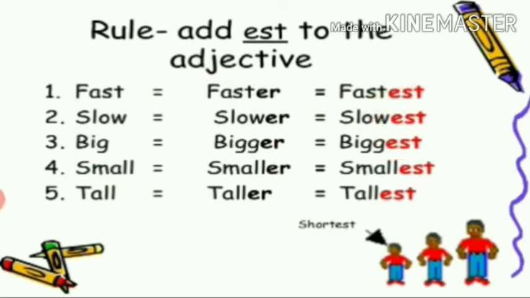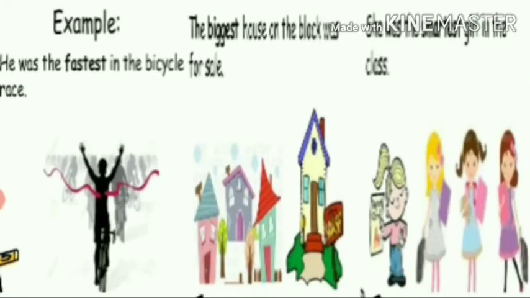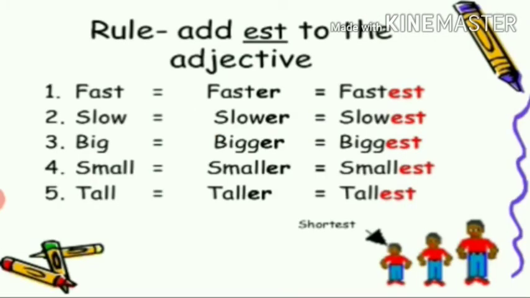Then one more rule we have learned. What is it? When it ends in ful, we will get comparative degree by adding more. And when it is ending in e, we will add more.